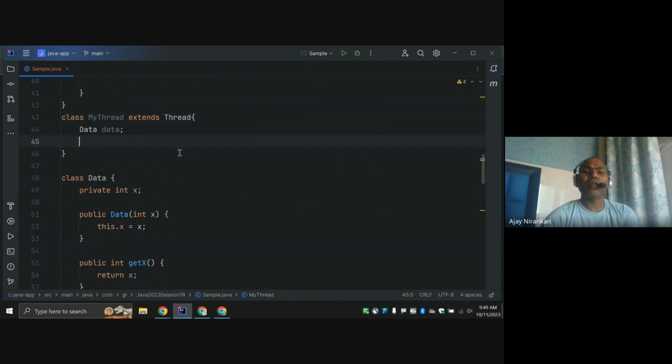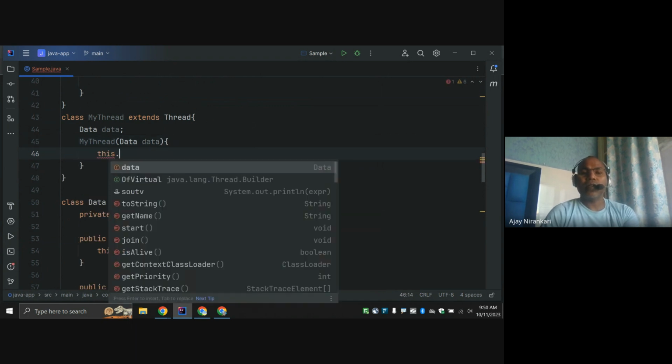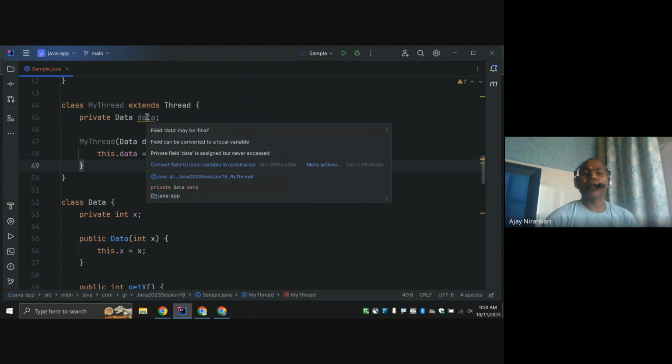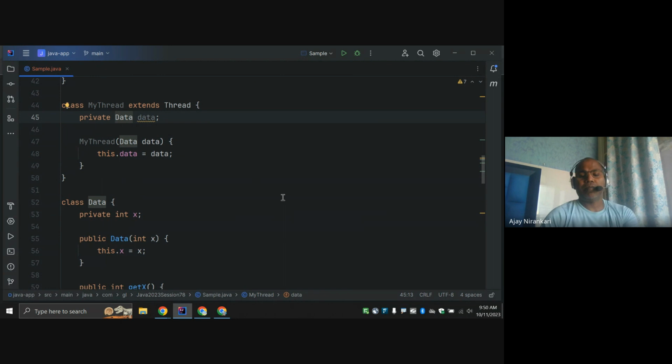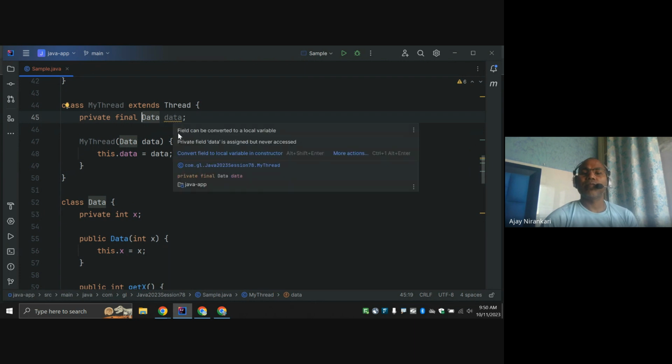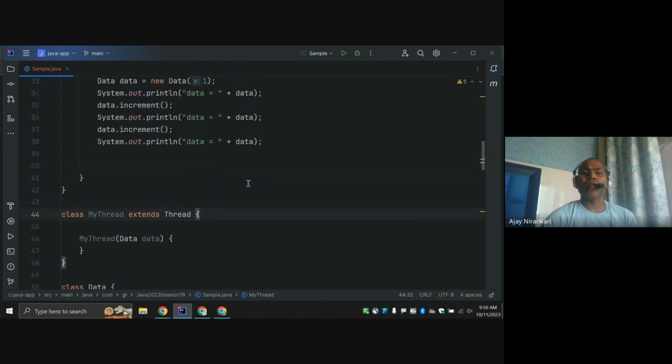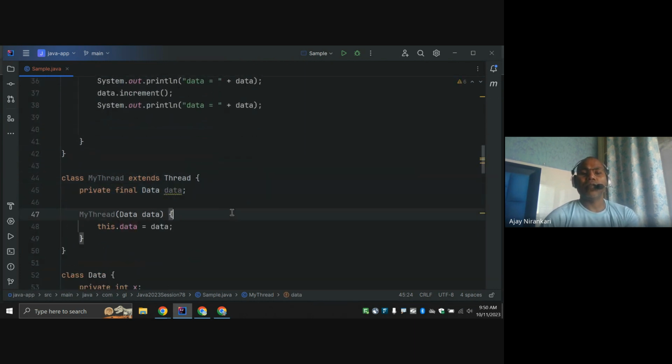I want just this constructor, and this is the data. this.data equals data. So this is the thread, and data.